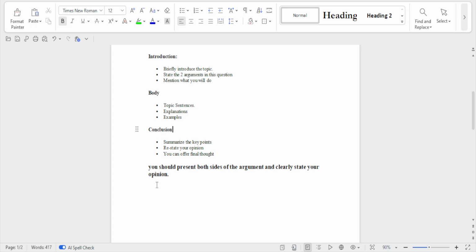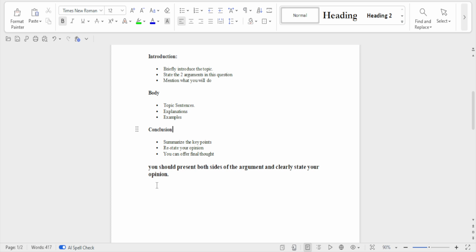All right, so for the conclusion, you summarize the key points that you have discussed briefly, and then you restate your opinion. You take your stand again: having discussed A and B, this is my stand. Then you can give your final thoughts, or you can leave it at restating your opinion and end it there, so you can have more time to review your answer.